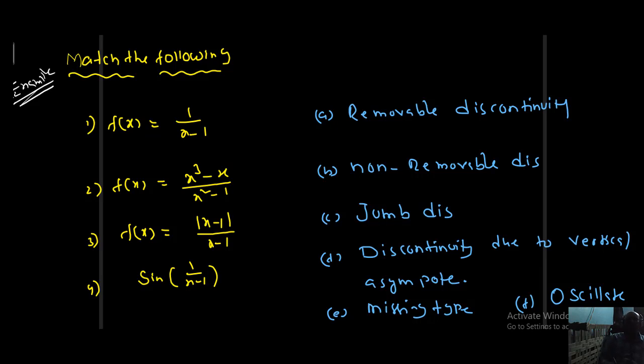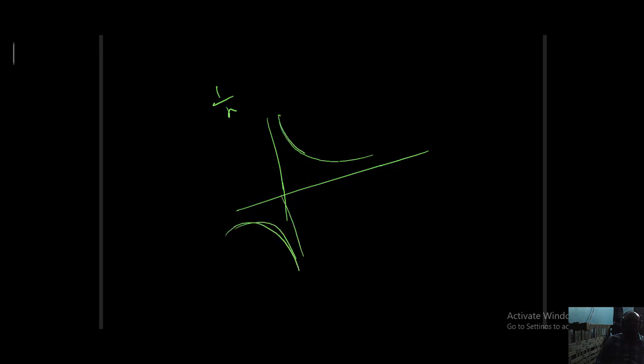Now I want to give the answers for this problem, students. f of x equal to 1 by x minus 1. First of all, you should know the graph of 1 by x. You know the 1 by x graph; it is this.